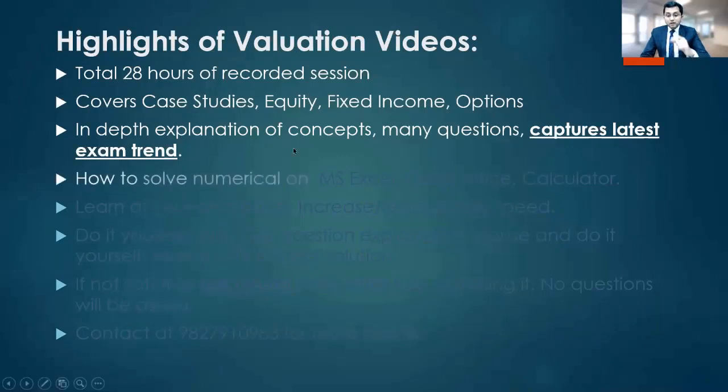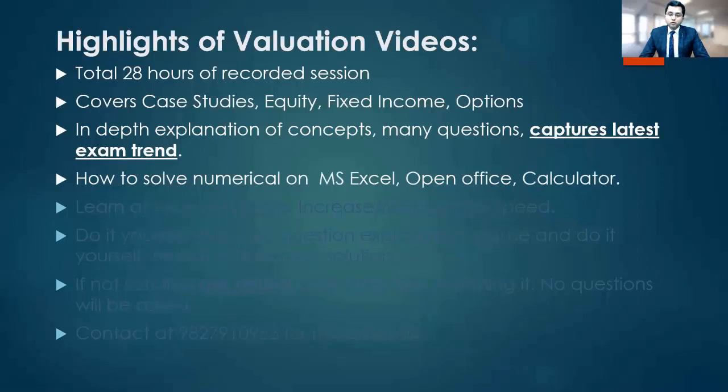And one more important thing I must tell you, probably I might have told you in one of the sessions, that at some of the NISM centers, MS Excel is not available because they don't have the license for it. In that case, they make you available Apache Open Office. And this Apache Open Office spreadsheet is very similar to Excel, but there are some differences. Like in Excel function, you put commas as separator, like equal to PV, bracket open, rate, comma, number of period, comma. But in Apache Open Office, you have to put semicolon sign instead of comma.